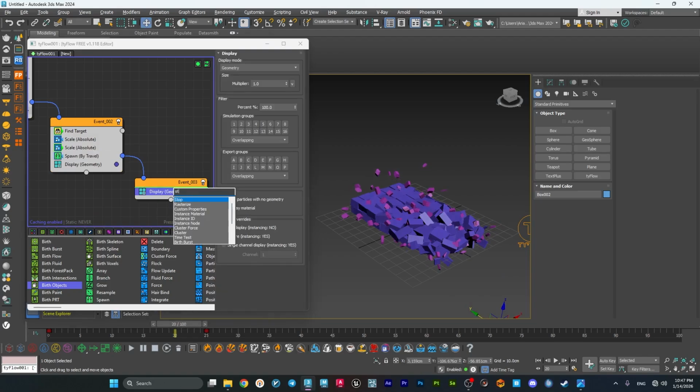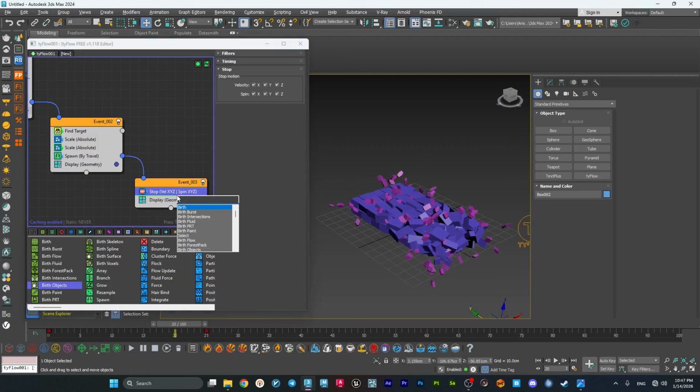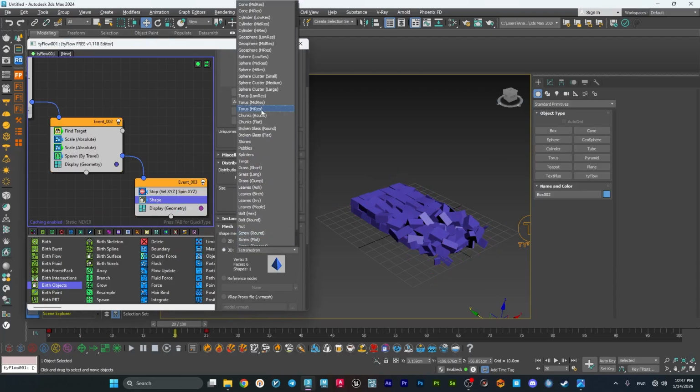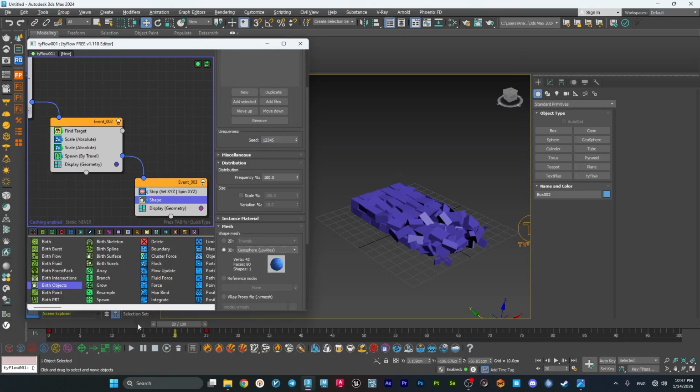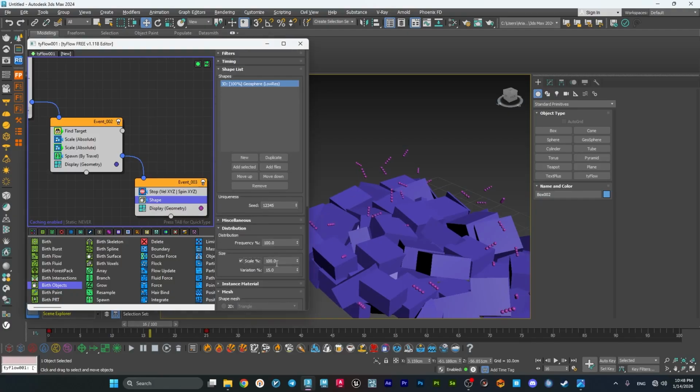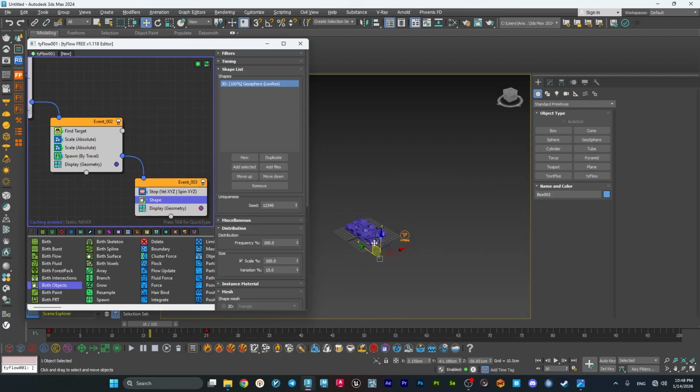And I will add in a stop operator and the shape as well, which is going to be the geospheres. They're so small, so let's change values. Yeah, it's okay.